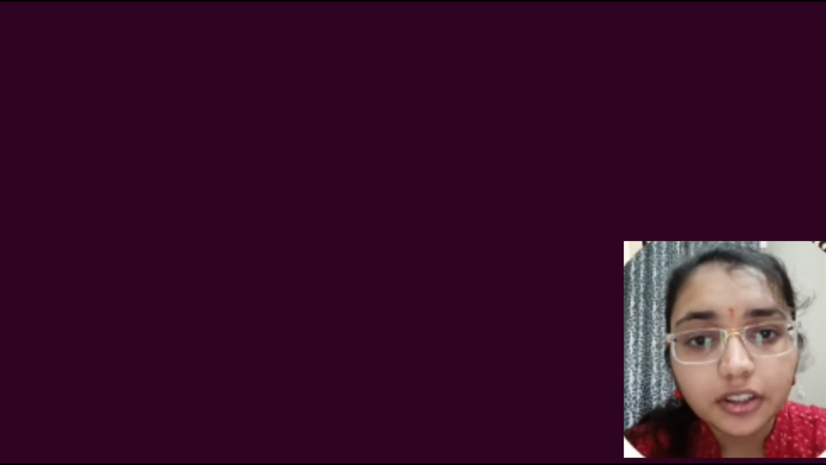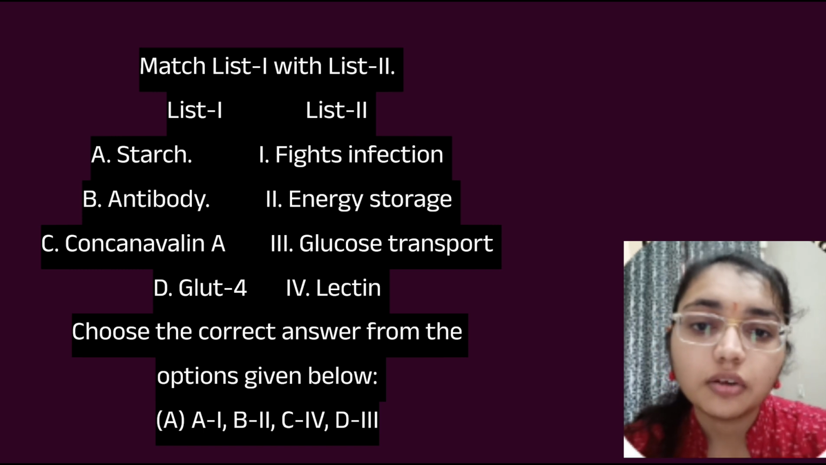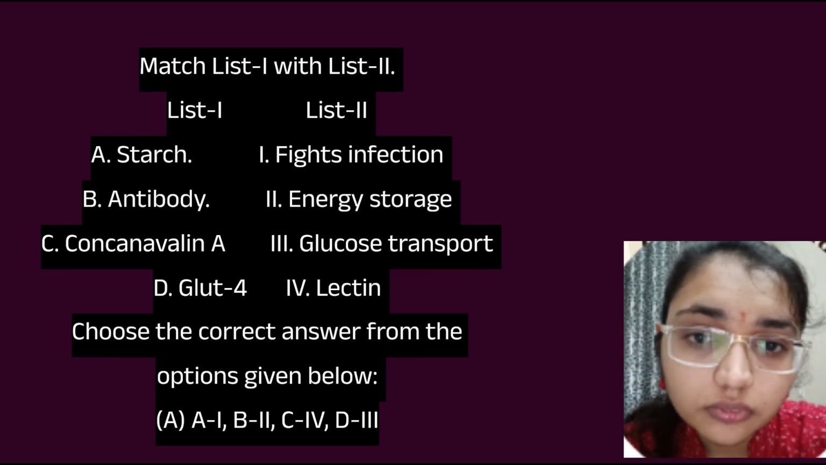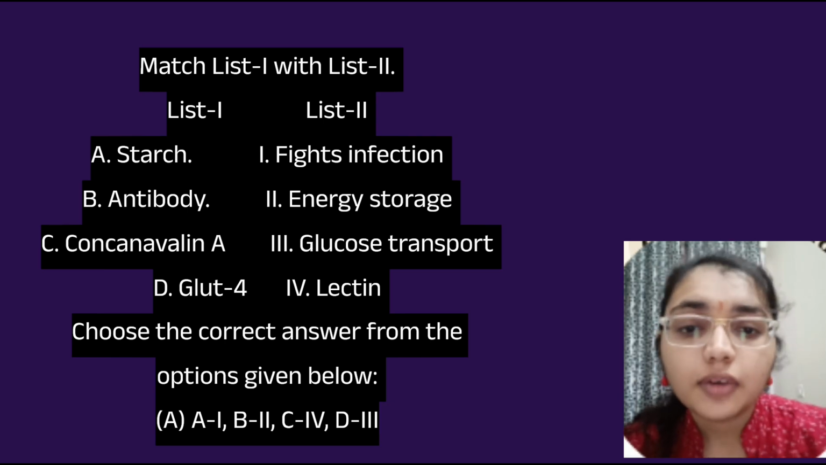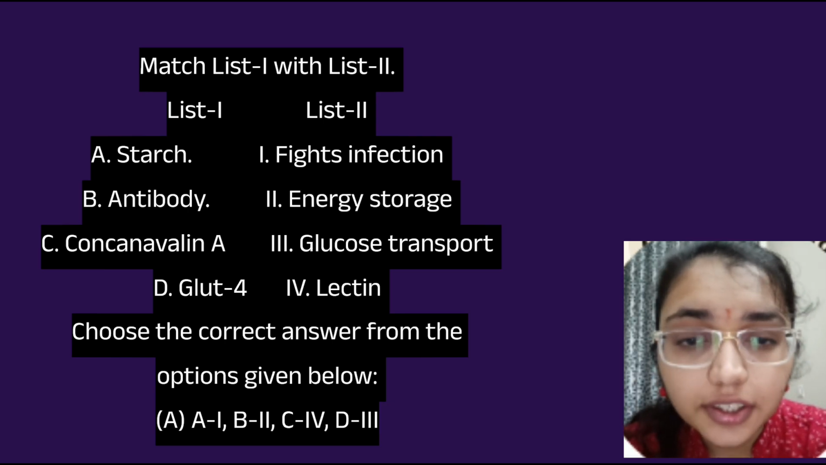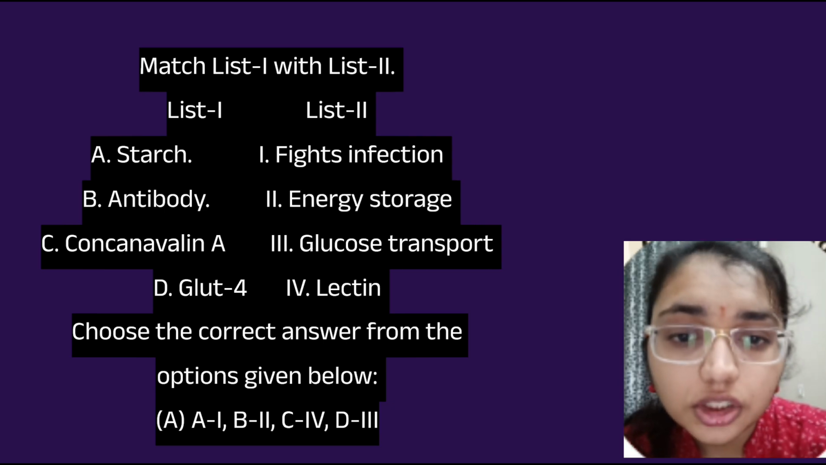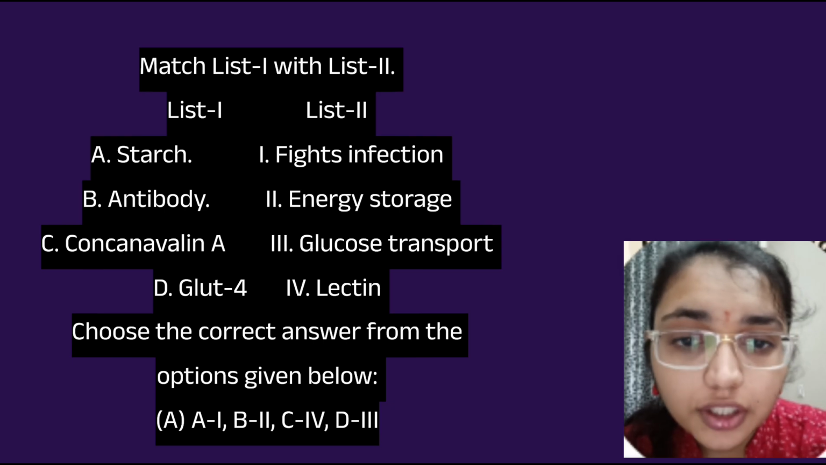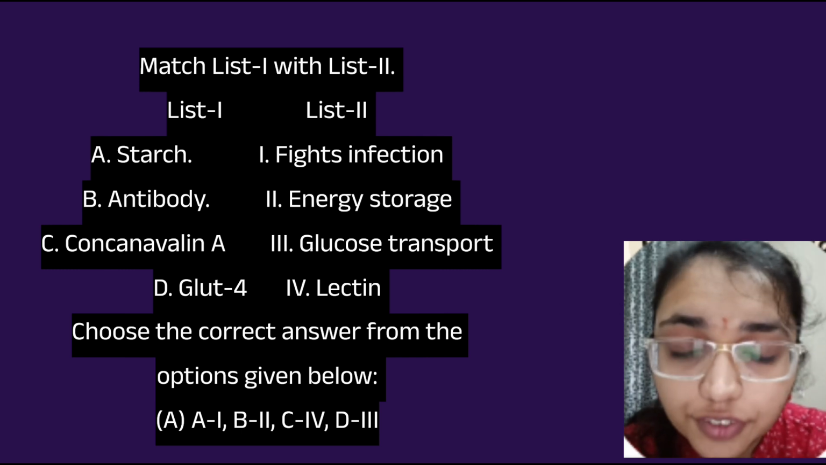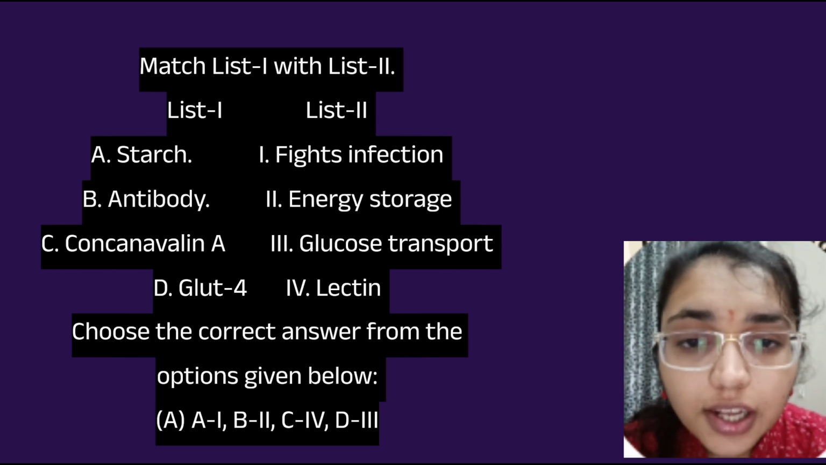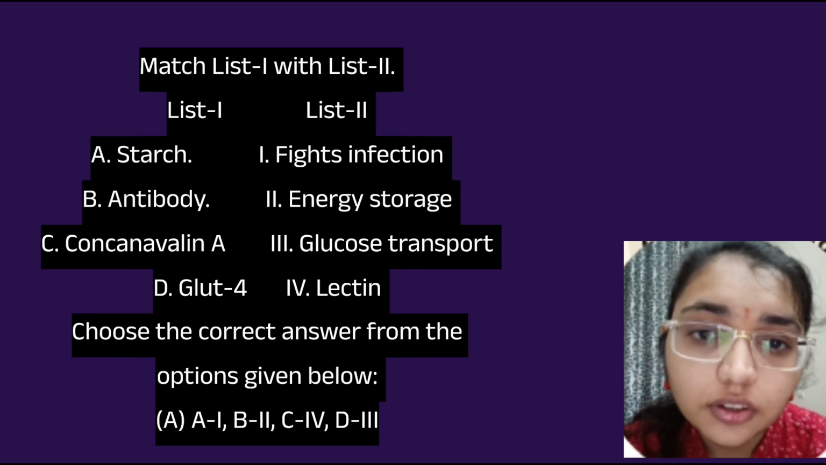Then there is a match the pair question given: starch, antibody, concanavalin A and GLUT4. So we have to match the correct option. So the starch is matching with energy storage. Antibody is matching with fighting infection, it is used here in fighting infection. Then concanavalin A is matching with the lectin, and GLUT4 is matching with the glucose transport.